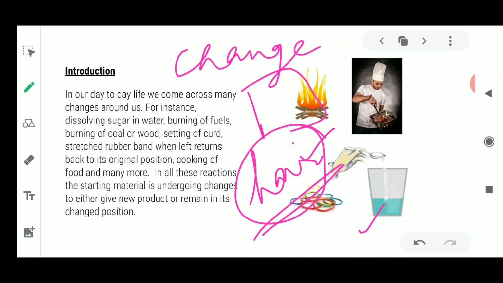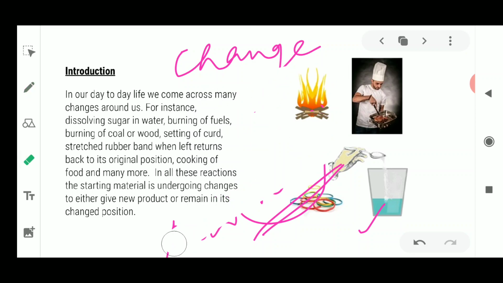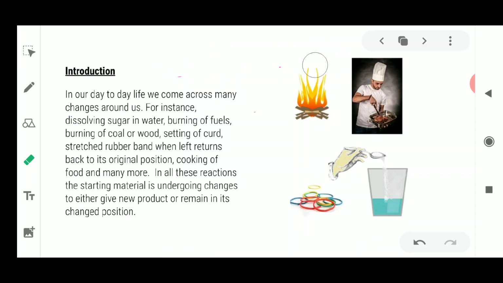A paper is there, you cut that paper into two, or you crush it. After crushing or cutting, that paper is not present in its original form, so it is transformed into some new type. That is known as a change. I think this is what comes to your mind when I talk about the word change. Some examples are already given in your book.